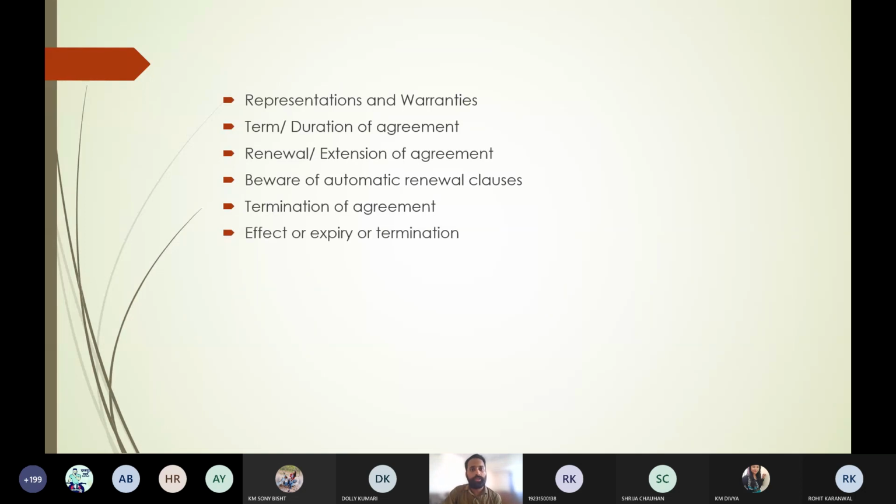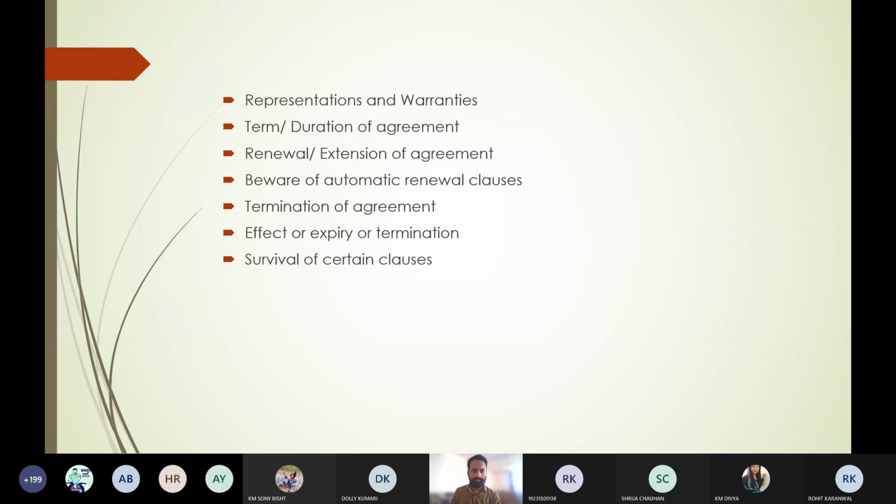Next, effect of expiry or termination. Look, once a termination of the agreement happens, then what is the effect of that termination? What shall be the rights and liabilities of the parties after that termination? If the termination is happening, there must be some kind of consequences also. So you have to mention what shall be the liability of both the parties after termination, how the assets shall be distributed, how the liabilities shall be distributed.